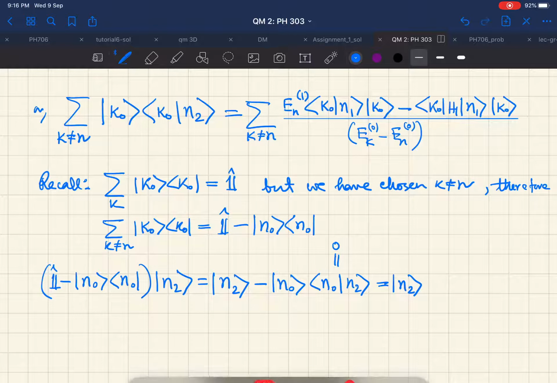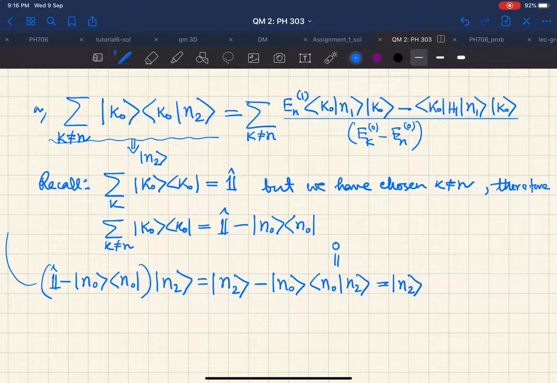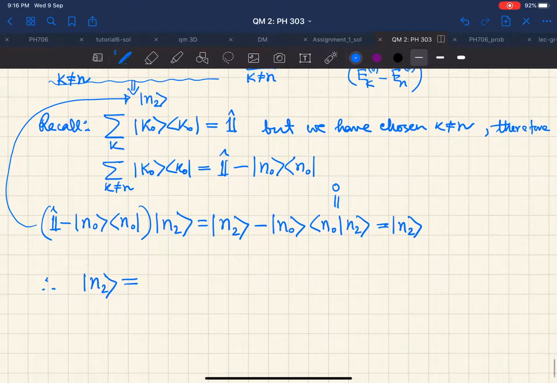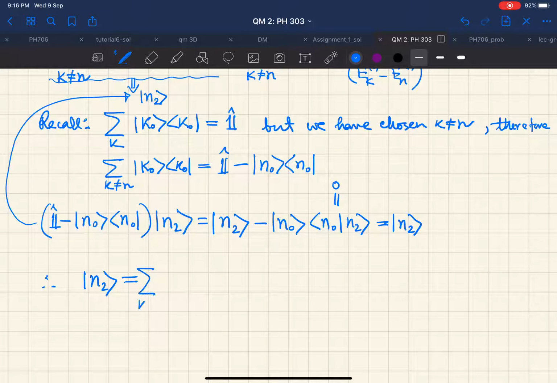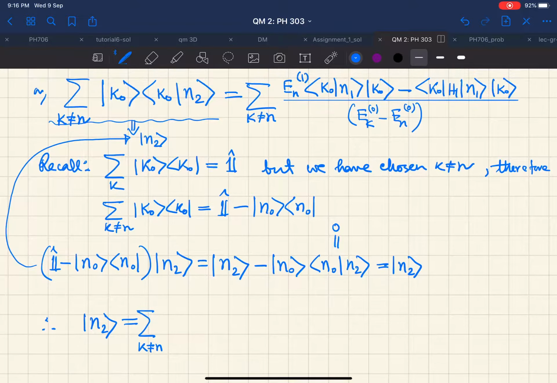So this is what we have just seen, this object is ket n2. Using this here, ket n2 should be the sum over k not equal to n.